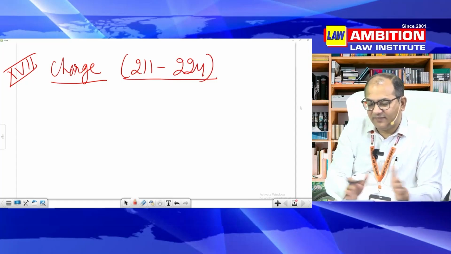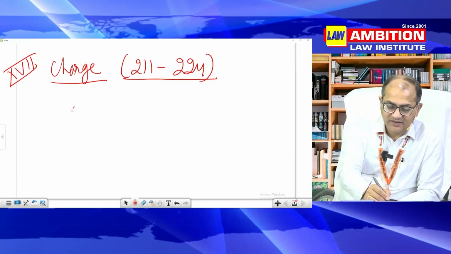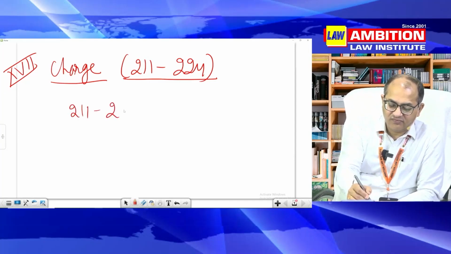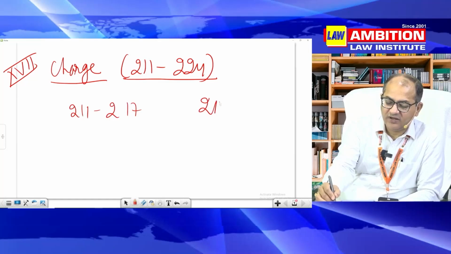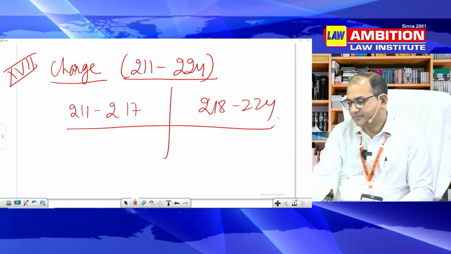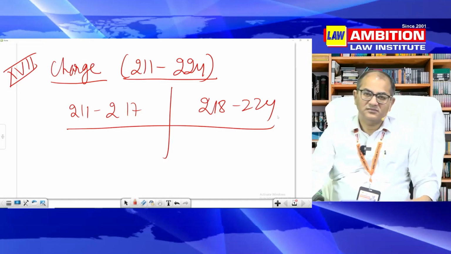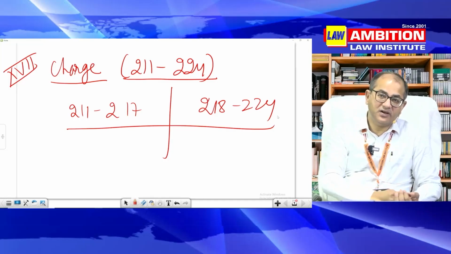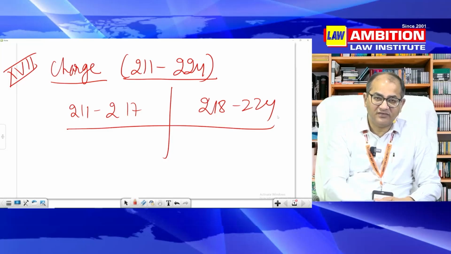Even within this, you will find that there are two parts. 211 to 217 is one part, and 218 to 224 is another part. Adopt library technology if you want to memorize the sections.